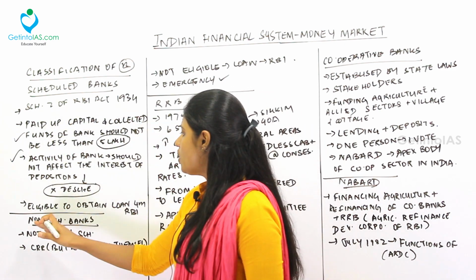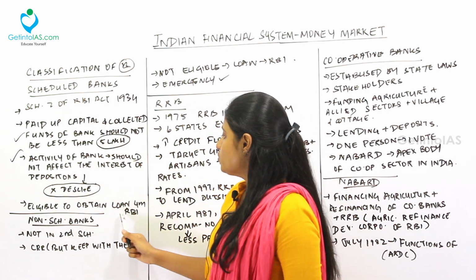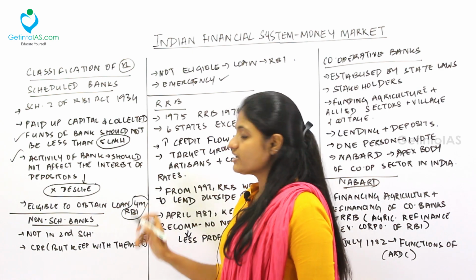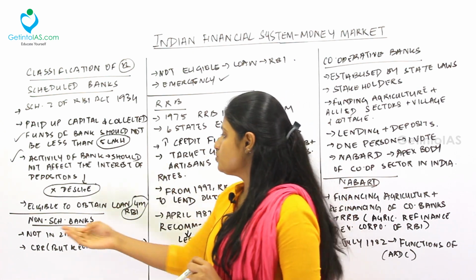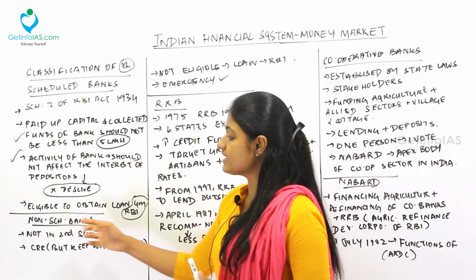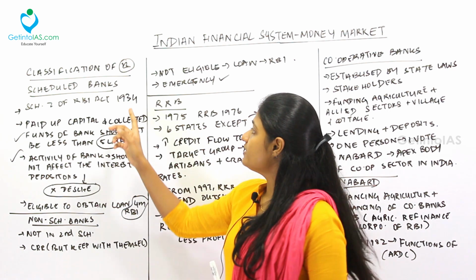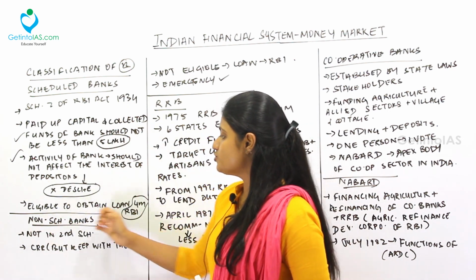What is called as a non-scheduled bank? See, under the scheduled bank, these banks are eligible to obtain loan from RBI. So, these banks will obtain loan from RBI. So, what is a non-scheduled bank next? This non-scheduled bank is not listed under the Schedule 2 of the RBI Act of 1934. That is why it is called as non-scheduled banks.